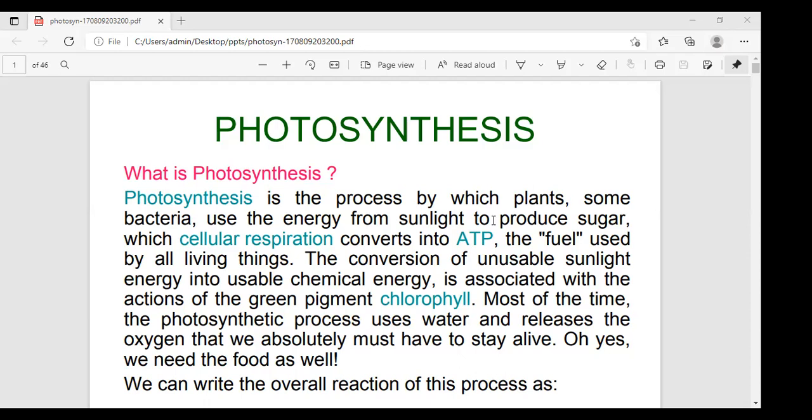In this anabolism, the simple substances carbon dioxide and water are combined to produce a complex carbohydrate, glucose. The total process is called the anabolic process.